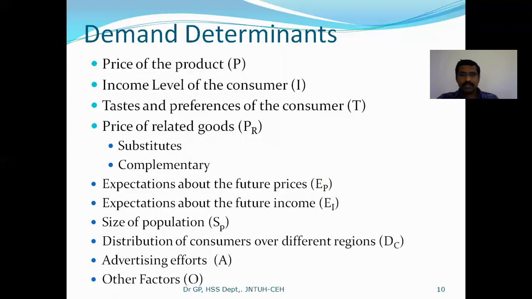So the price difference between tea and coffee is almost 8 rupees, double. So in this case, definitely some of the customers shift from coffee to tea because the same utility these two products will give. So because coffee prices increased, what happened? Tea demand increased.